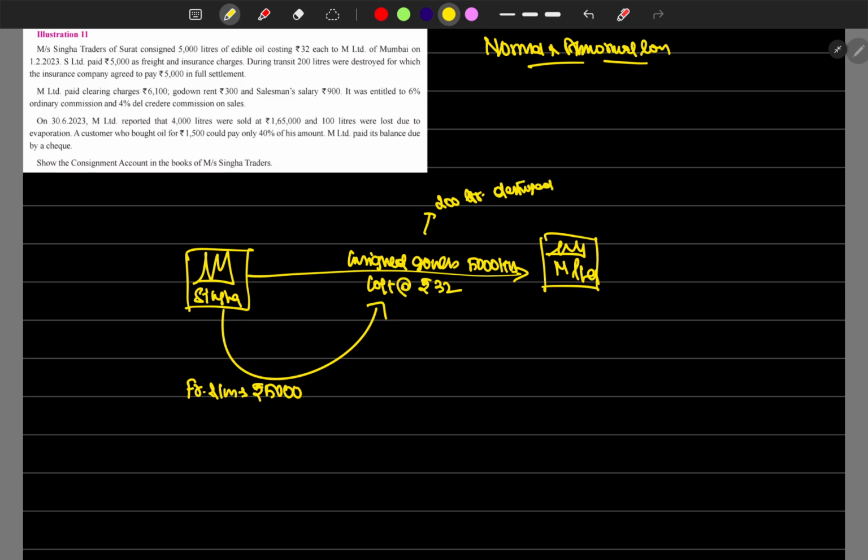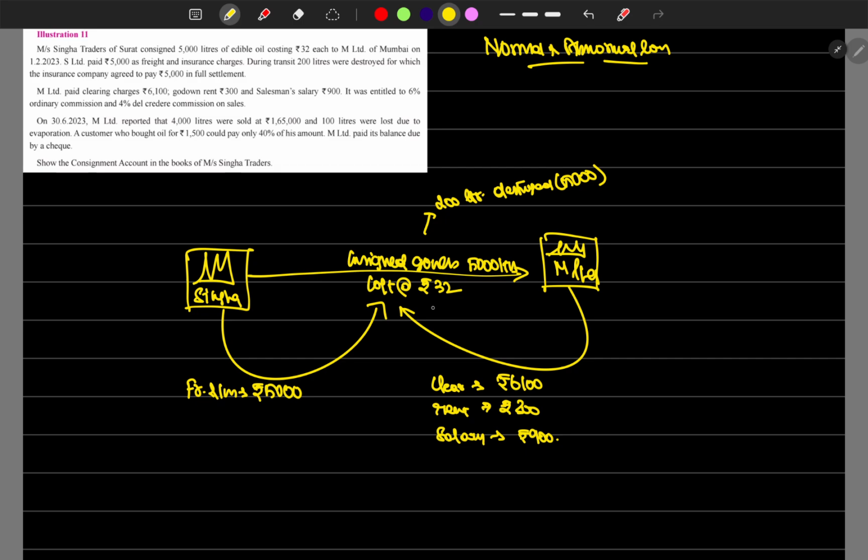And the insurance company paid the claim, which is rupees 5000. And then M Limited has paid rupees 6100 as clearing charges, and then del credere, and then rent and other things are there. Rent rupees 300, and then salary rupees 900.